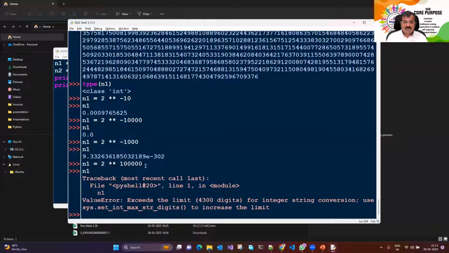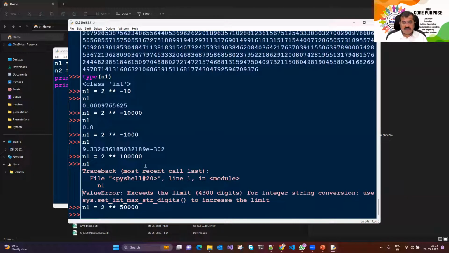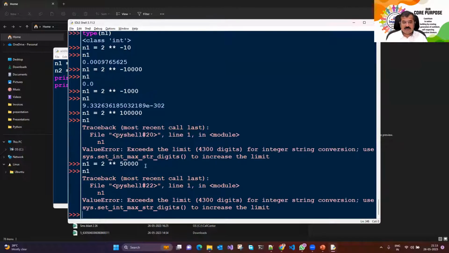Let's say 50,000. Will it work? Oh, it works for 50,000. Let's print this number. Oh no, it says no. It is going above 4,300 digits. How can I do that? I can set the function.